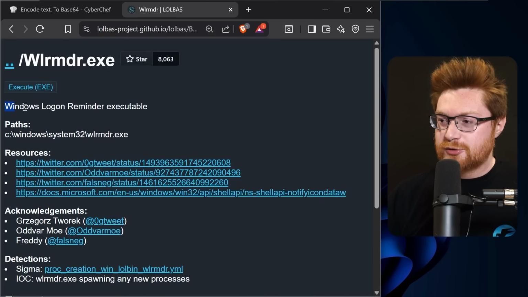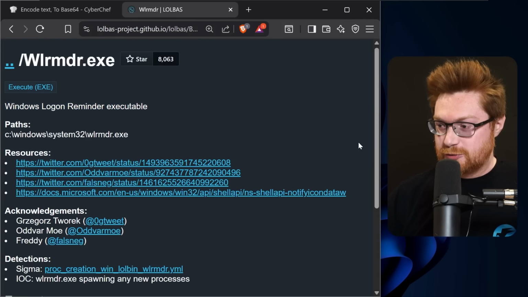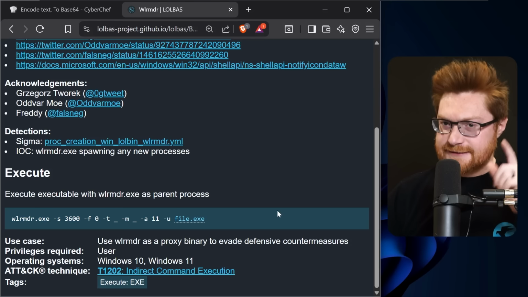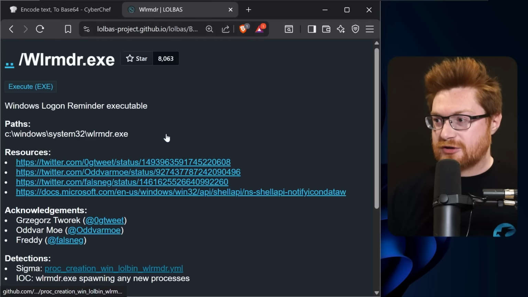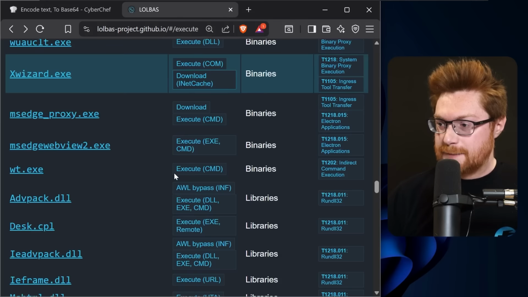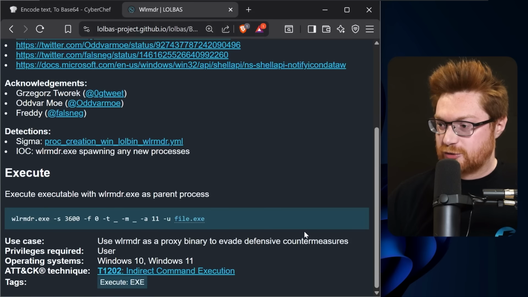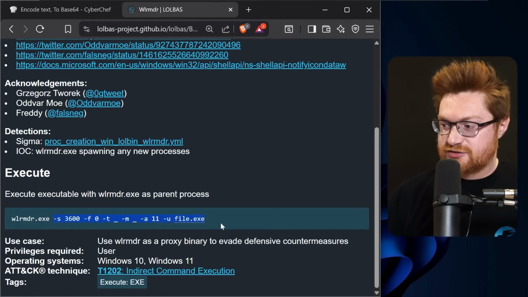I was tracking WLRMDR, the Windows Logon Reminder executable. Shout out to the folks that were tracking this. And this has a longer nonsense argument and parameters here, but we'll eventually be able to run whatever we want. Granted, I think that is a local file. Again, you'd have to look for other candidates if you wanted something that will work remotely with served or hosted on an external resource. But let's try this one.